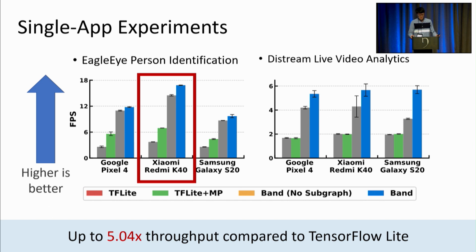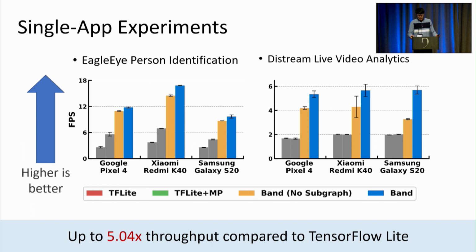baseline TF-Lite. And you can also see that the subgraph partitioning and scheduling mechanisms contribute significantly from the differences between Band and Band with no subgraphs, shown in yellow. And note that the contribution of these subgraphs differs per workload and device. For instance, utilizing subgraphs yields larger performance improvements for the DiceStream workflow than the Eagle-Eye workflow. And this is because the DiceStream workflow involves more concurrent inferences than Eagle-Eye, so our system can come up with more intertwined schedules that efficiently utilize the processors on the device.